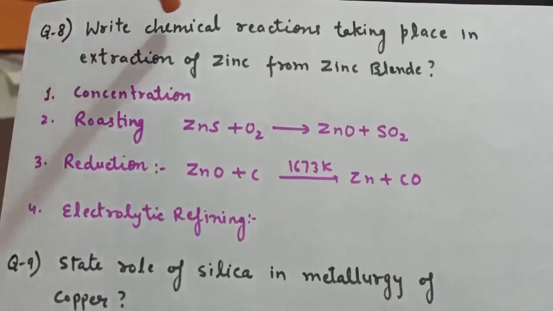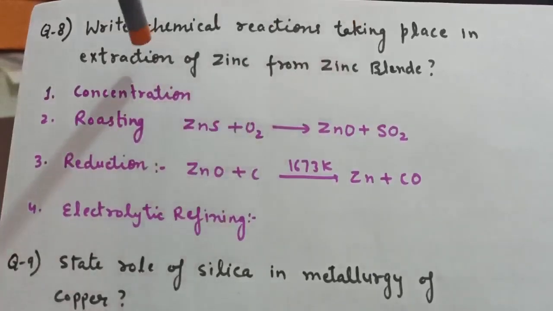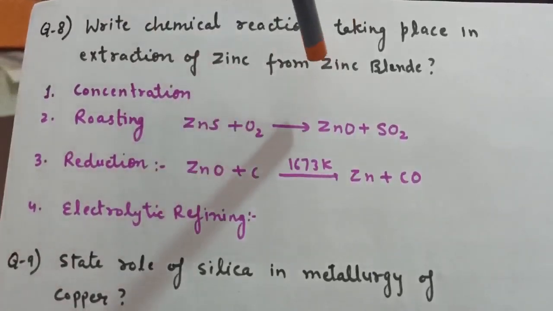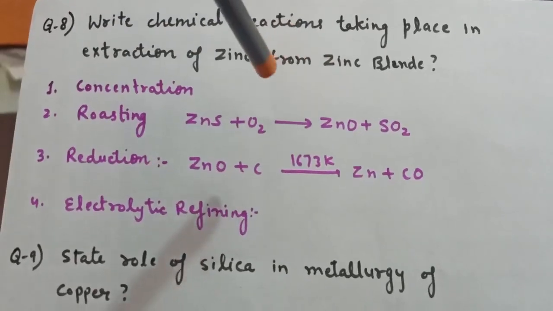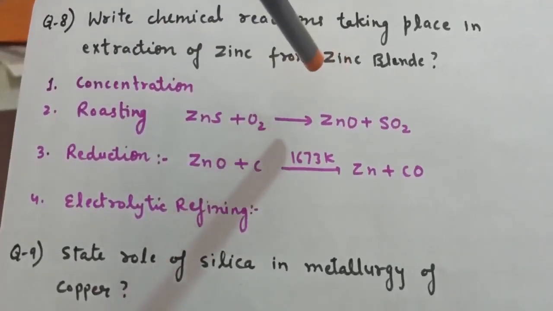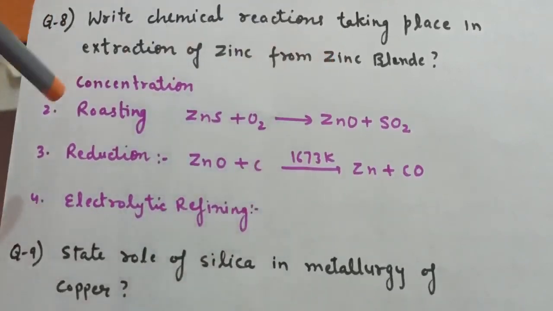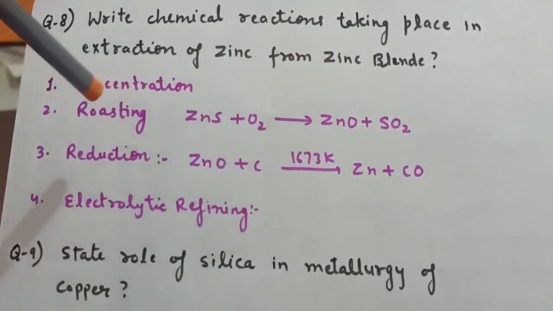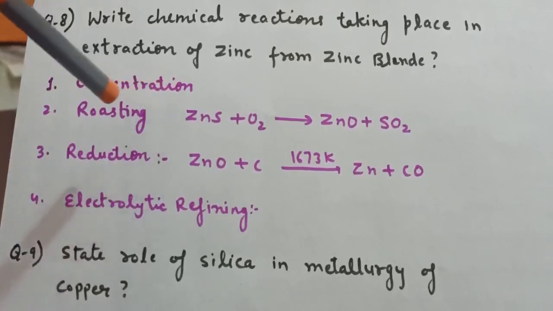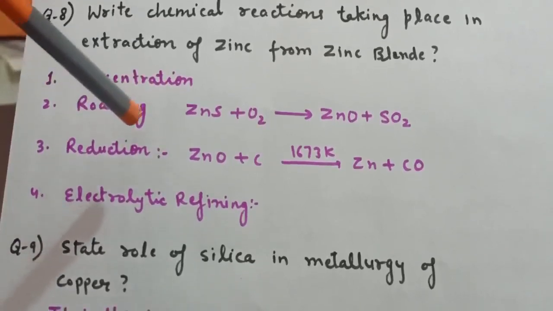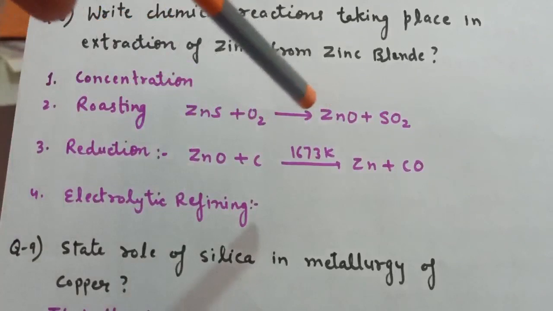Next question is, write the chemical reactions taking place in the extraction of zinc from zinc blende. Now the answer is, zinc blende is zinc sulfide. So how will we extract zinc from zinc sulfide? First step is concentration, and it can be done by the froth flotation method. After that we will do roasting, that is we will convert the zinc sulfide into zinc oxide.